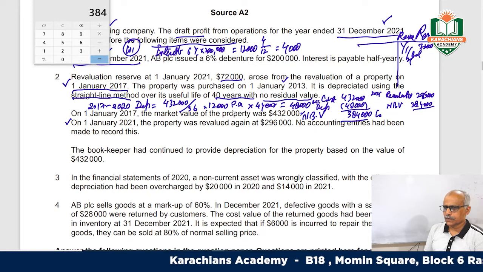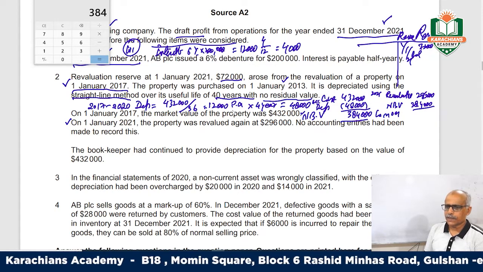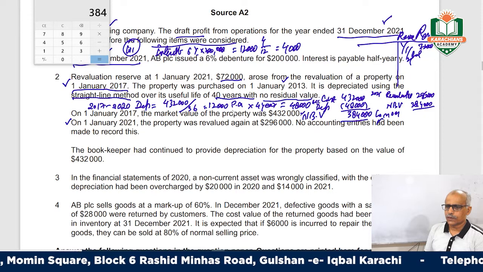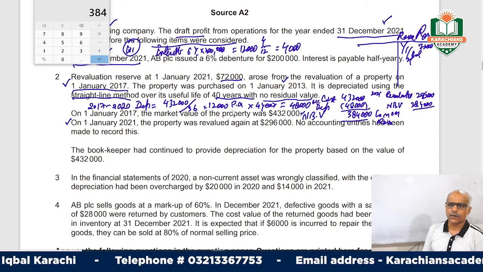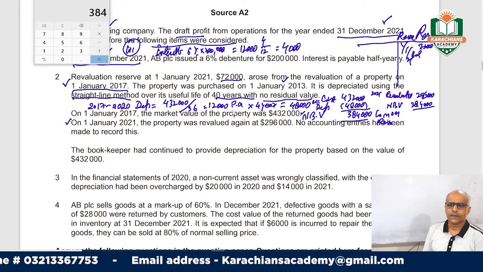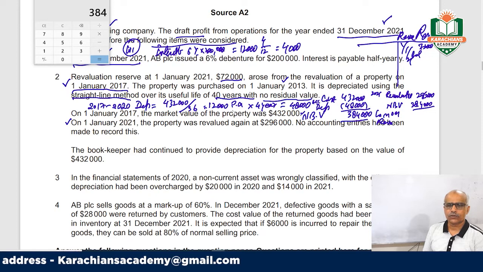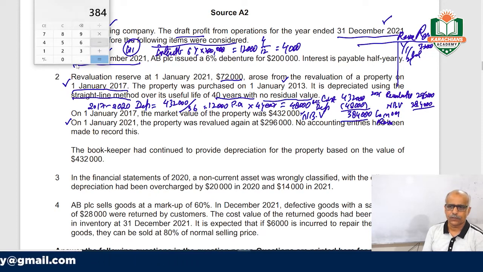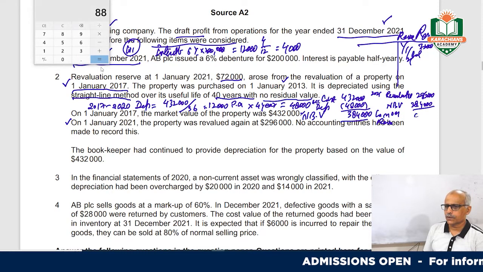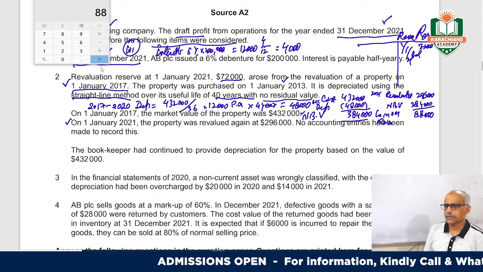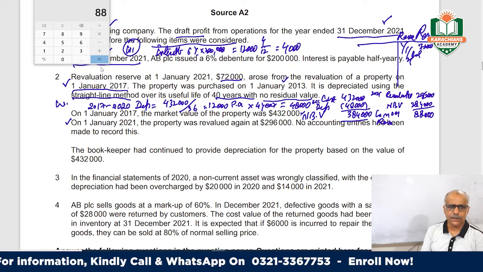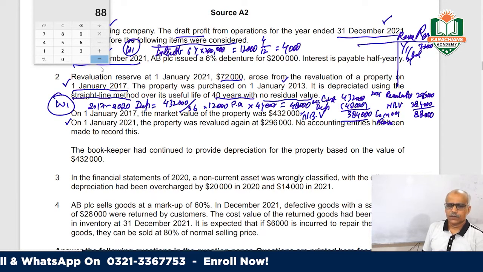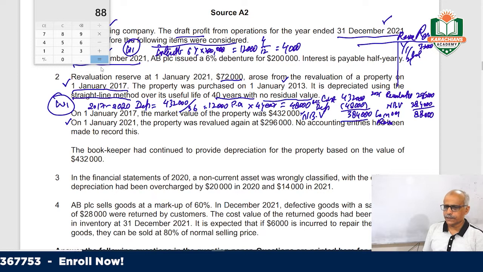It means apparently this is a loss on revaluation, because the book value is 384,000 and they are revaluing downward. So this time they are making a loss on revaluation. How much? 384 minus 296, this is 88,000 of loss. This is our working number one. You have to show this as a working note, right?